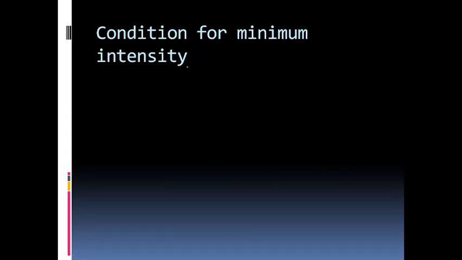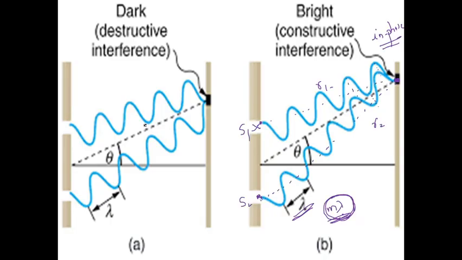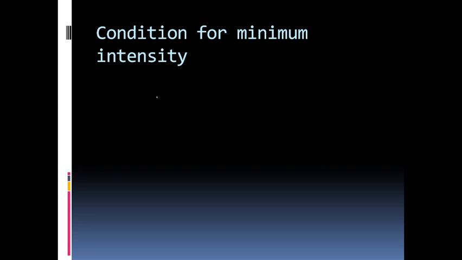Similarly, in the case of destructive interference or minimum intensity, the different waves will have to add up out of phase. In that case, the crest of one of the waves should meet with the trough of the other wave, right? They have to align exactly in opposite fashion so that they will cancel out each other. So in this case, the path difference should be an odd integral multiple of lambda by 2.